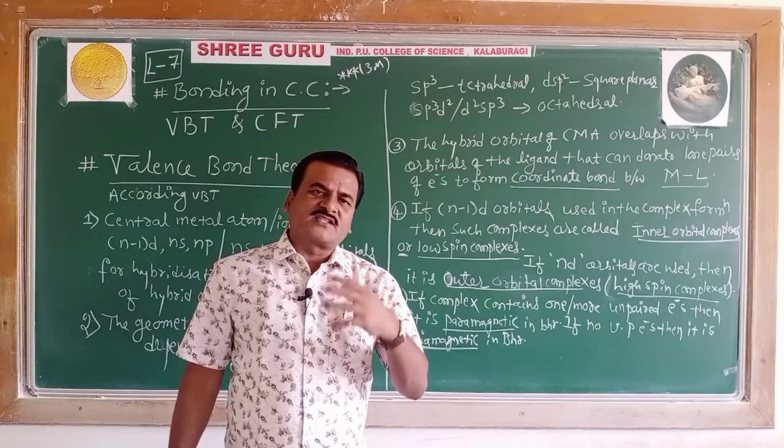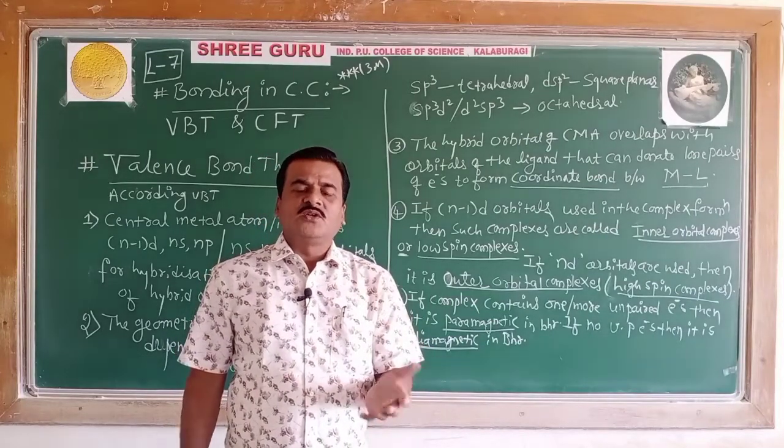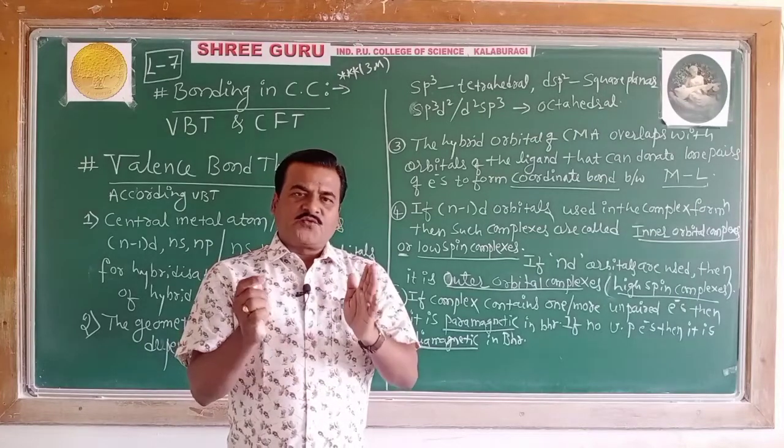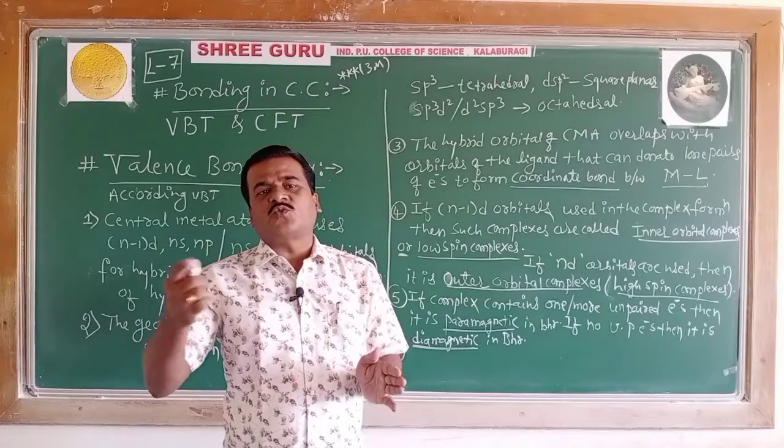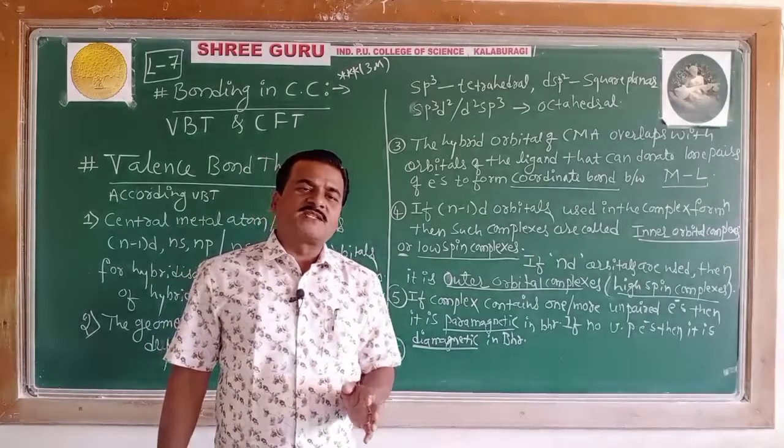Under the influence of these ligands, what happens? They force the unpaired electrons to pair up, which is against Hund's rule of maximum multiplicity.